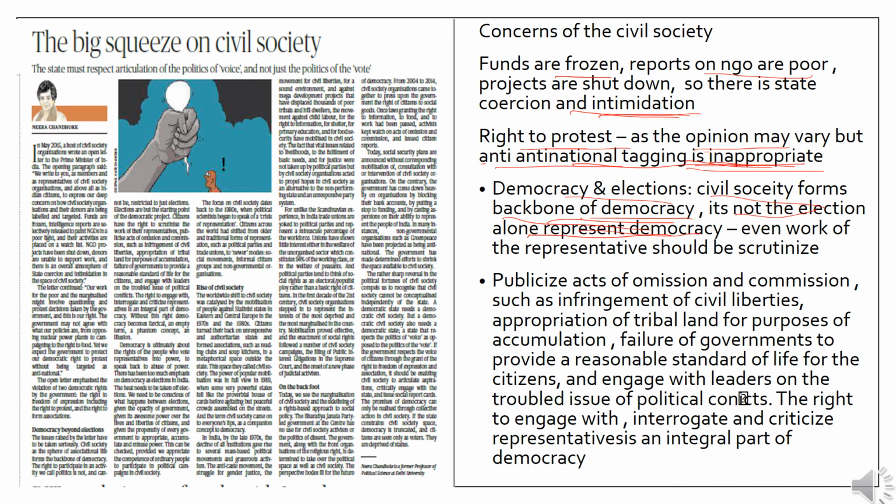this point format. It says that even the work of the representative should be criticized. Even that is a form of democracy. And it also tries to give a few points which I have mentioned here, so please have a go through, and it says that even this is a form of democracy. So what this article tries to say is, as the civil society forms the backbone of the democracy, curbing the civil society means curbing the democracy. Fine.